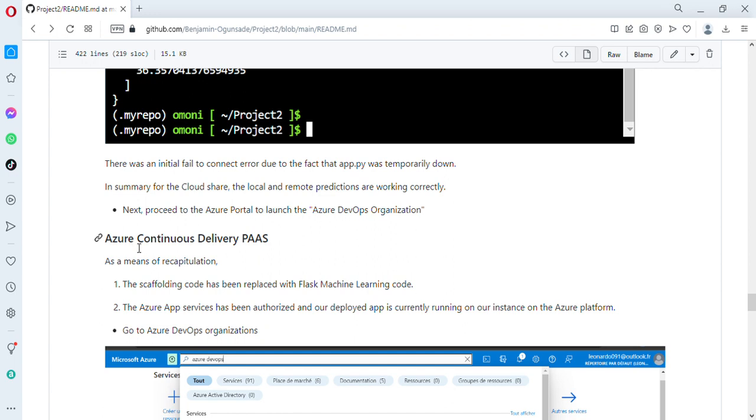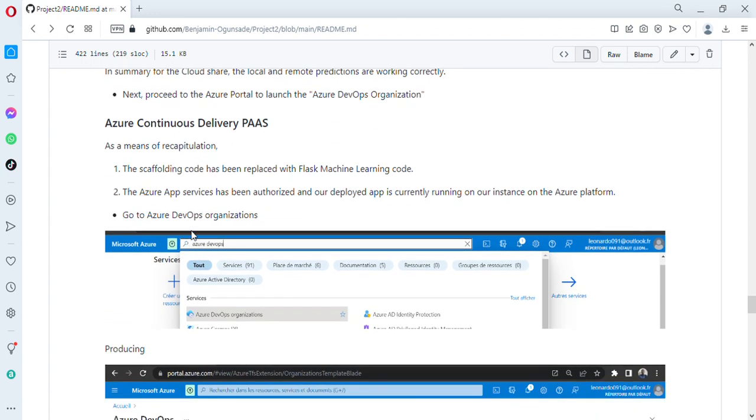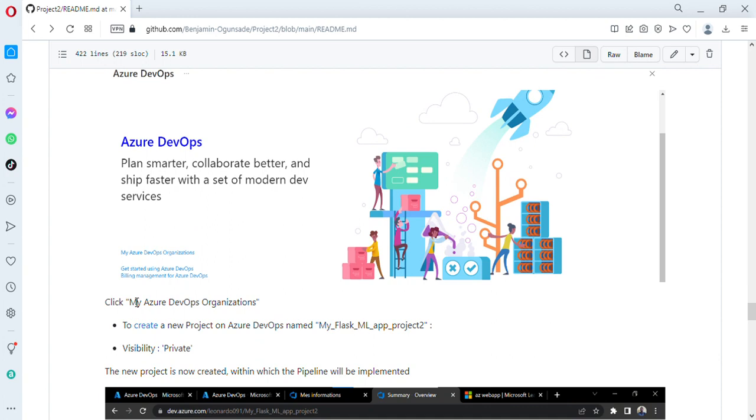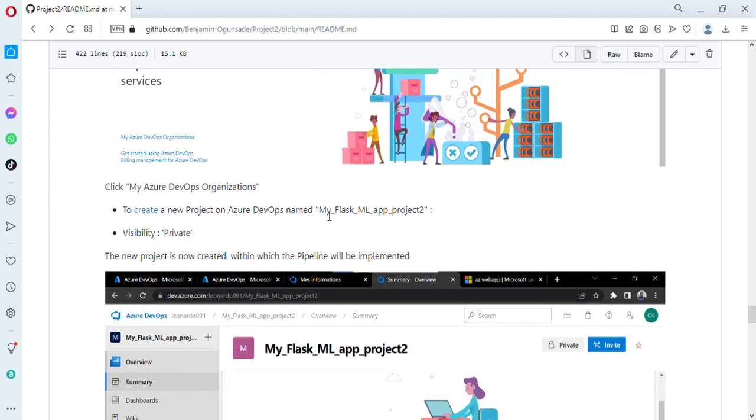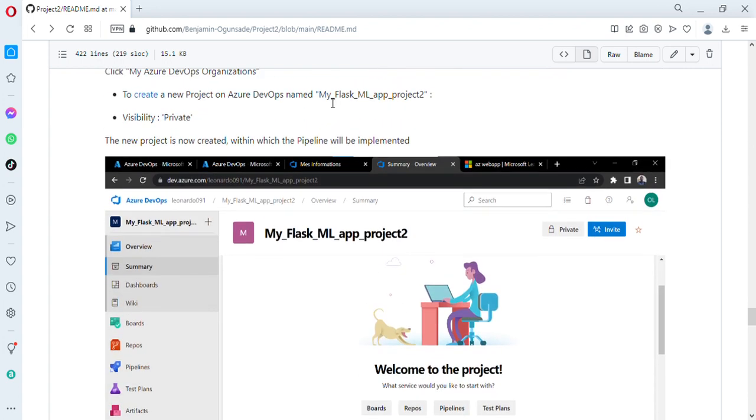So now the Azure continuous pass was done. Just a recapitulation of how I got into my Azure DevOps. You type Azure DevOps in the search pane, and it leads you there. You click my Azure DevOps organizations, and I made sure the visibility was private, and named it my Flask ML app project 2.